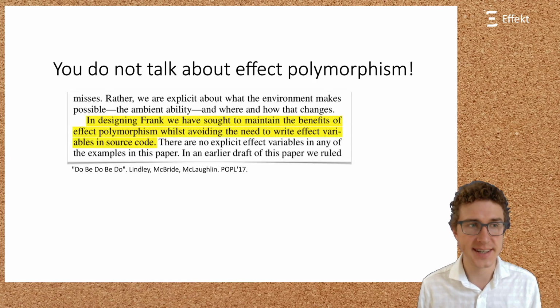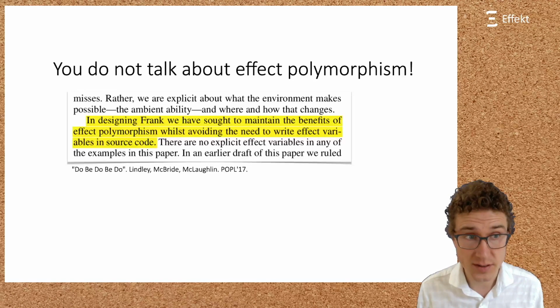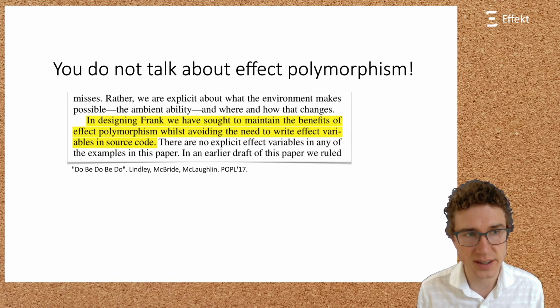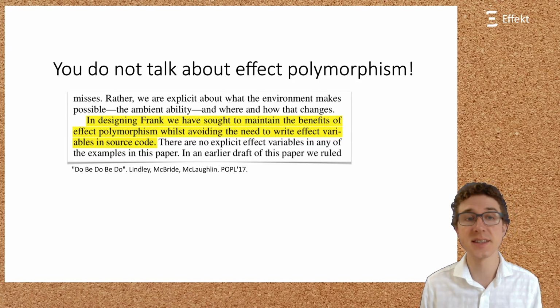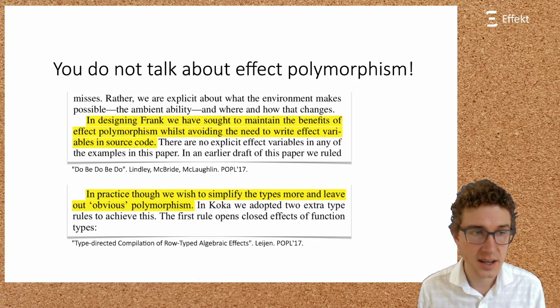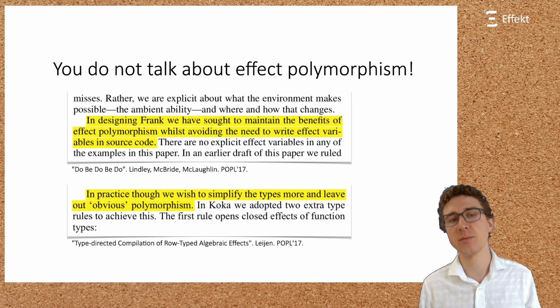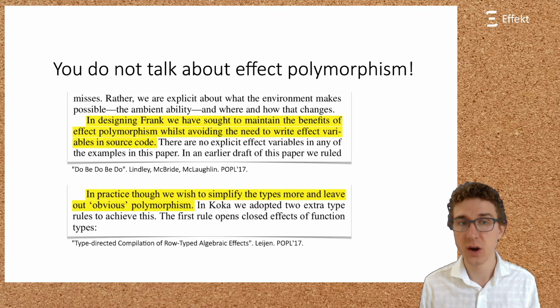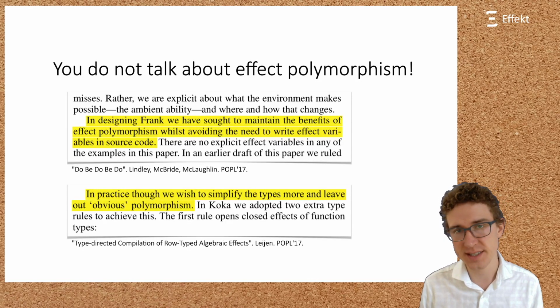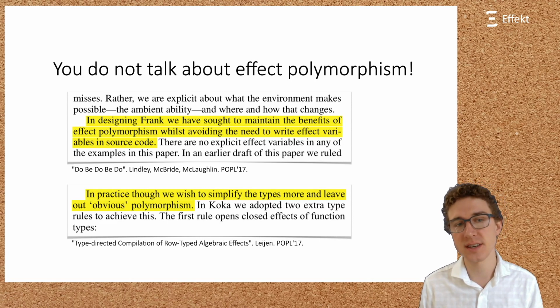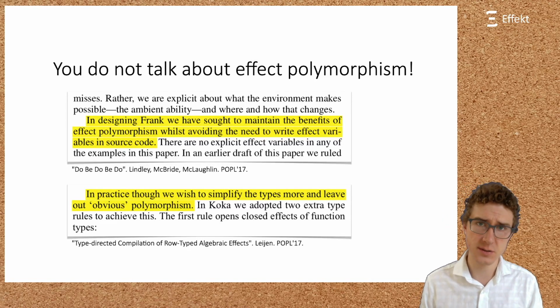For example, Lindley states that in designing Frank, we have sought to maintain the benefits of effect polymorphism whilst avoiding the need to write effect variables in source code. And similarly, Leijen states that in practice, though, we wish to simplify the types more and leave out obvious polymorphism. And these languages go to great length to hide parametric effect polymorphism from the user. However, we believe that hiding the complexity is not enough, since it might still surface in error messages or more advanced use cases, potentially confusing the startled user even more.